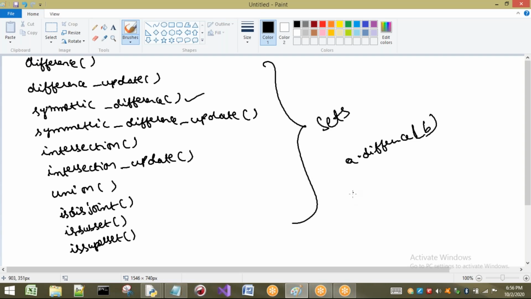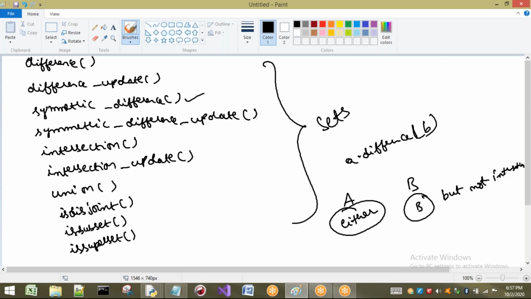What is meant by a symmetric difference? Two sets I am going to consider, A and B. The elements that are going to be printed are the elements present either in A or in B, but not the intersection. Very important, but not the intersection. That is, either A or B, but not both.